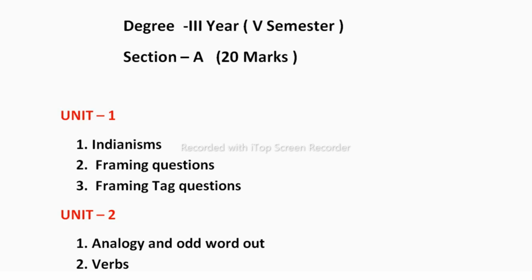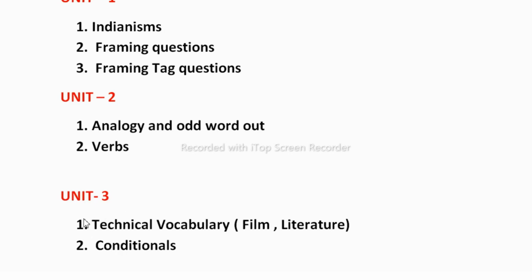So students, since you have only 3 units for the 5th semester, Section A will be only from the 3 units. That is objective type questions, vocabulary and grammar from the 3 units. In Unit 1 you will have Indianisms, framing questions and framing tag questions. In Unit 2 you have analogy and odd word out, and in grammar you will have verbs. In Unit 3 you have technical vocabulary from film and literature, and conditionals in grammar.